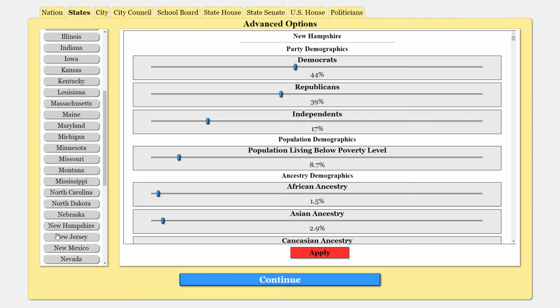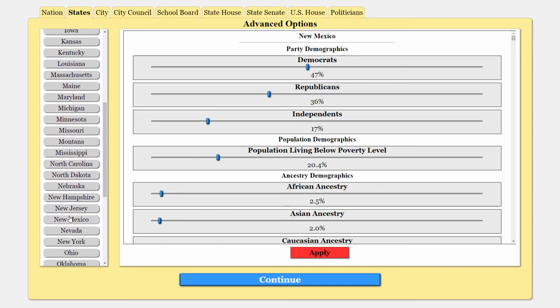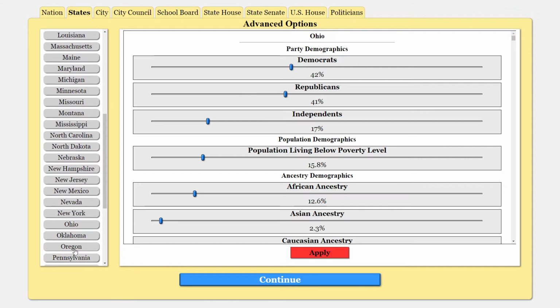Okay, that one's another one that I'm thinking of maybe messing with. New Jersey, yeah, that's good. New Mexico, New York, Ohio is close. Let me see, what is Pennsylvania at? 44.38. Yeah, this is one of the ones I'm going to change as well.